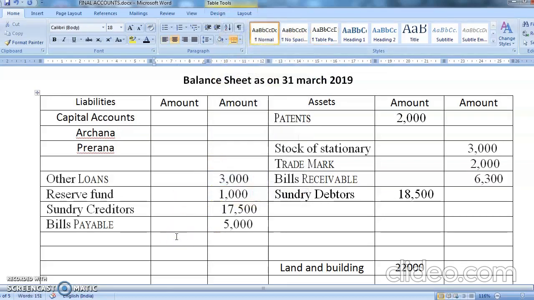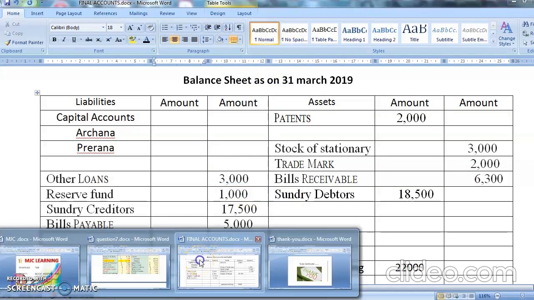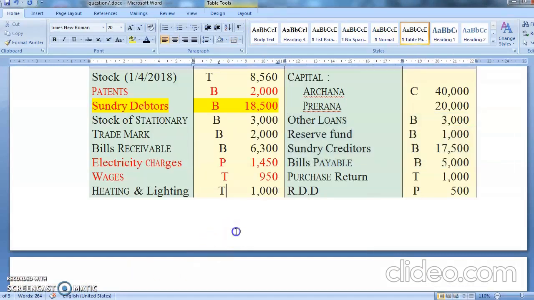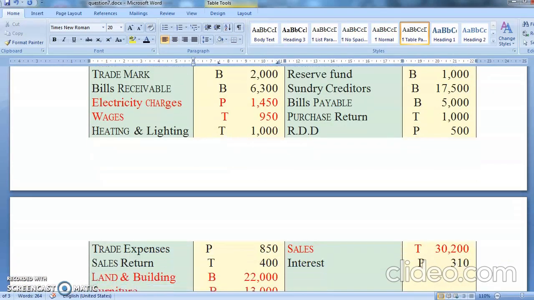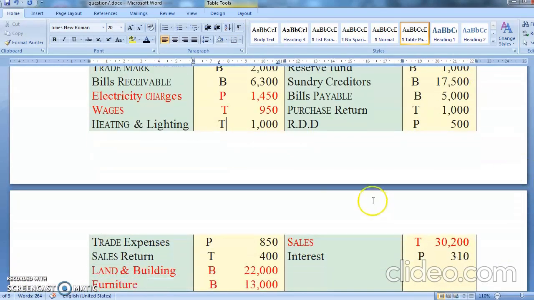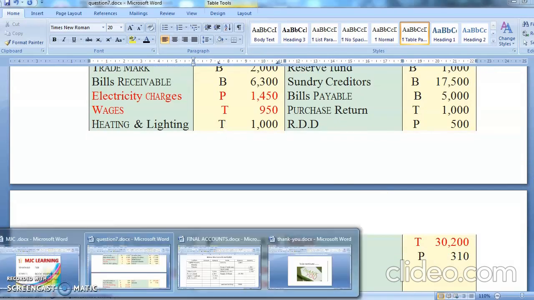Okay, so other's loan was 3,000, reserve was 1,000, 17,500 and 5,000. Okay students, chalo next. What was the next item? Students, actually when you have a book it becomes easier. Purchase return is 1,000, RDD is 500.